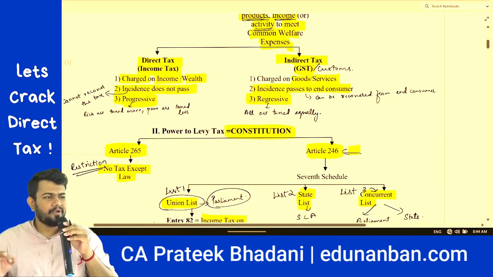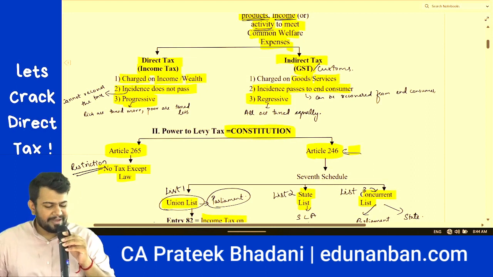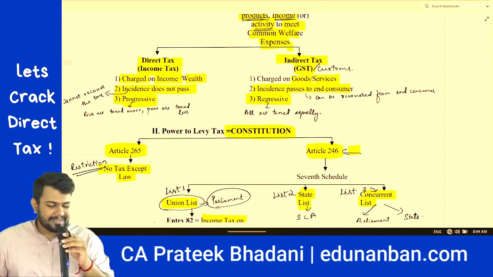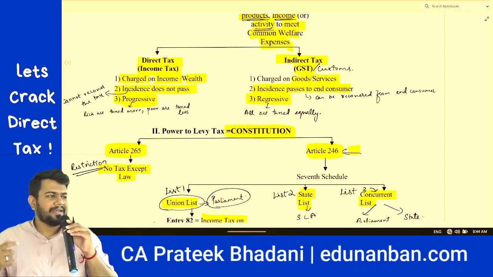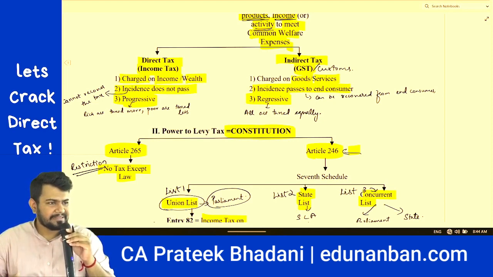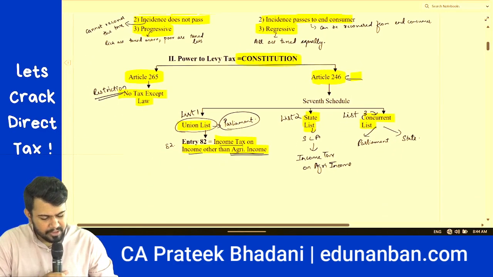Direct tax is a progressive system of taxation, whereas indirect tax is a regressive system of taxation. Progressive means the rich people are taxed more and poor are taxed less, whereas regressive means that everyone is taxed equally. Now let's come to the Constitution.